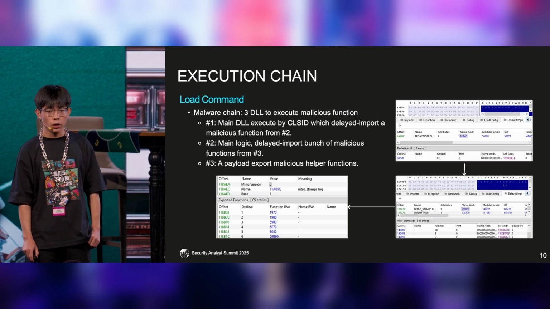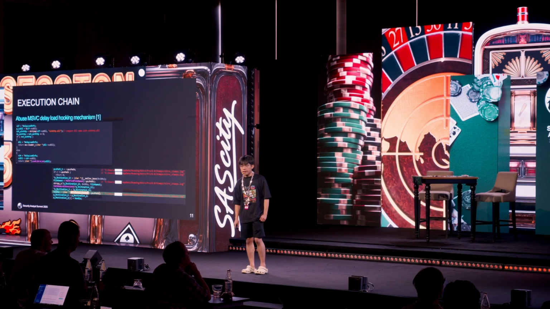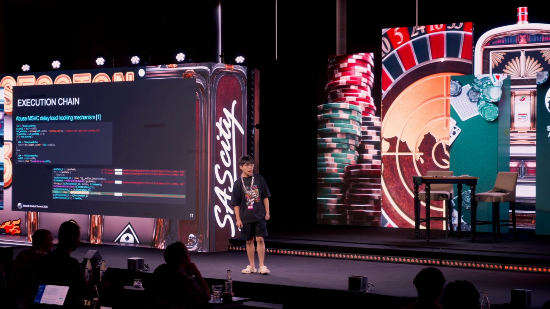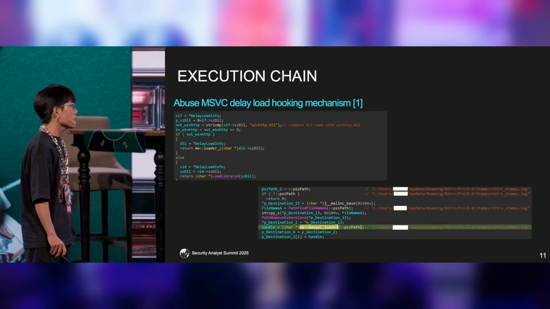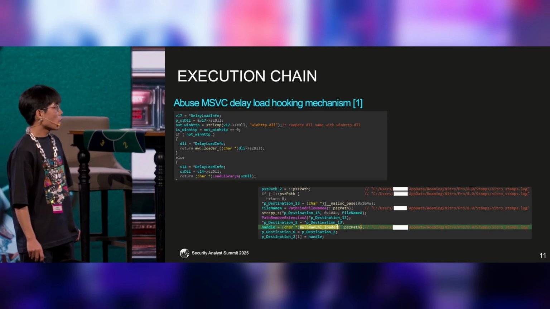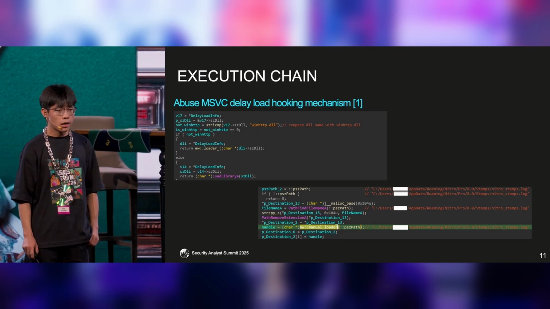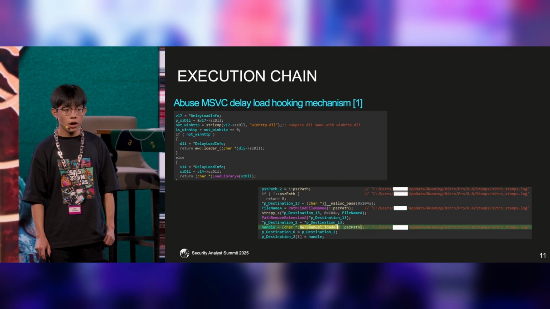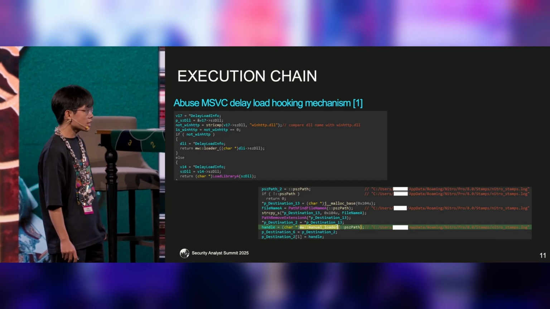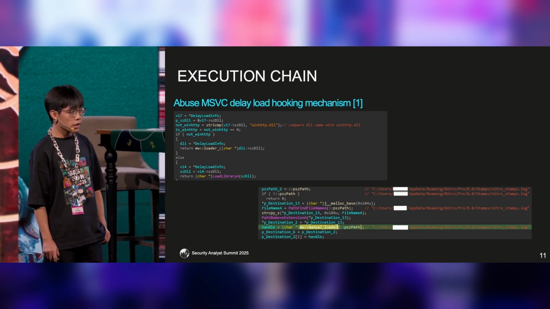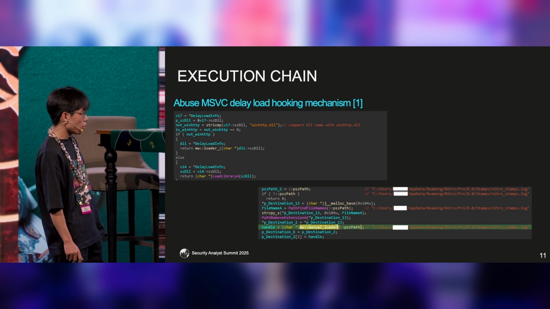So how can this be loaded into memory? Another clever tactic was implemented by the attacker. They use the fact that the Microsoft VC loader allows users to use their own custom loader, instead of the LoadLibrary API, to load the delay-loaded DLL.